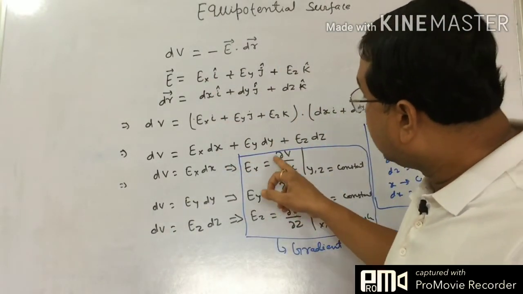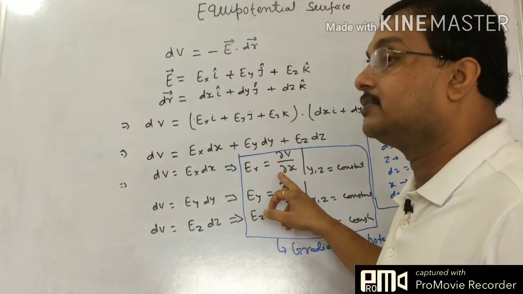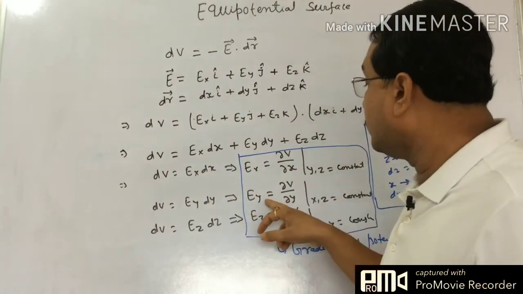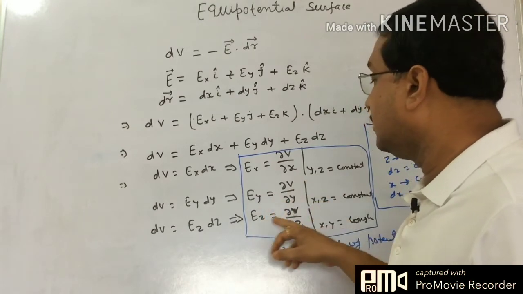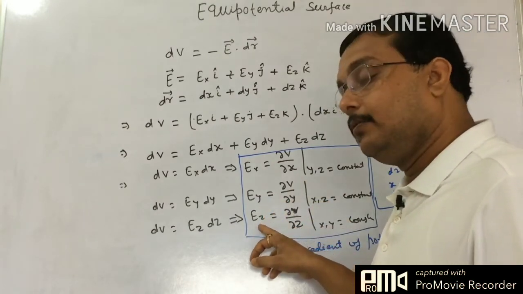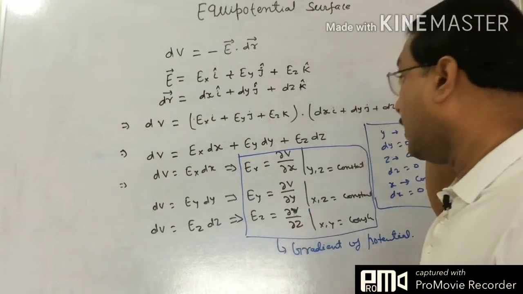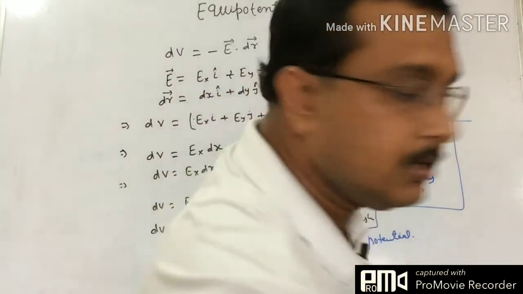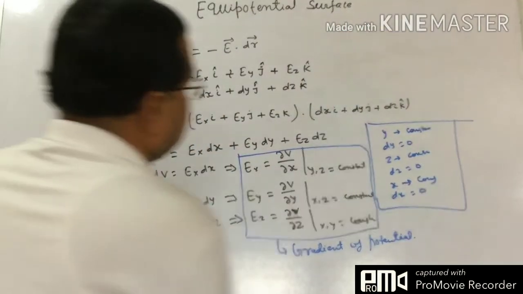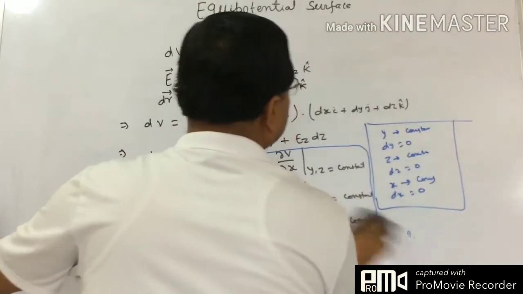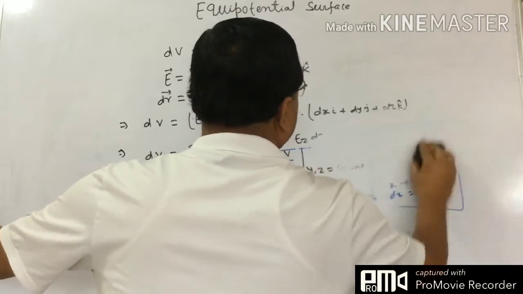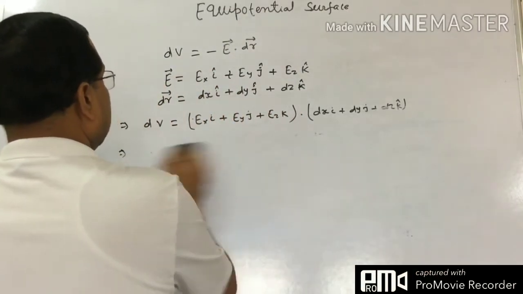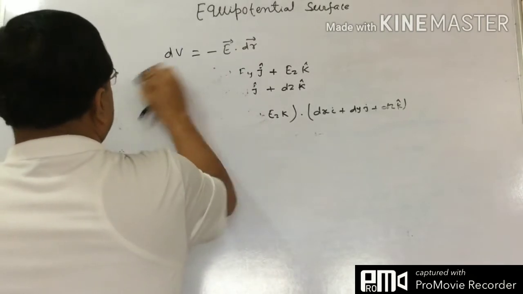First take the derivative with respect to x, assuming that y and z are constant, then with respect to y, assuming that x and z are constant, then with respect to z, keeping x and y constant. Here we will solve a problem, and we can easily understand this concept, and then we shall derive the equation for equipotential surfaces.